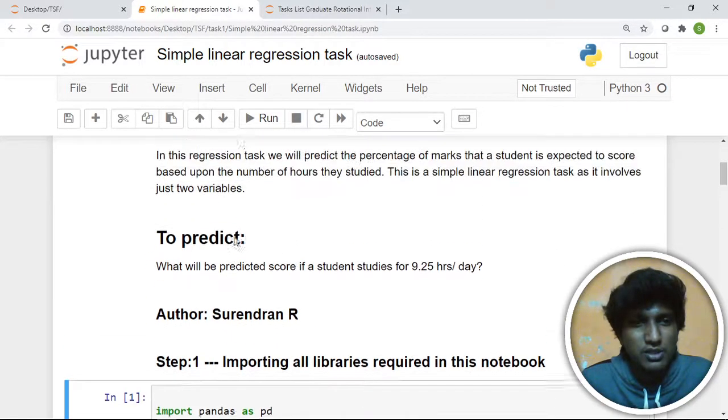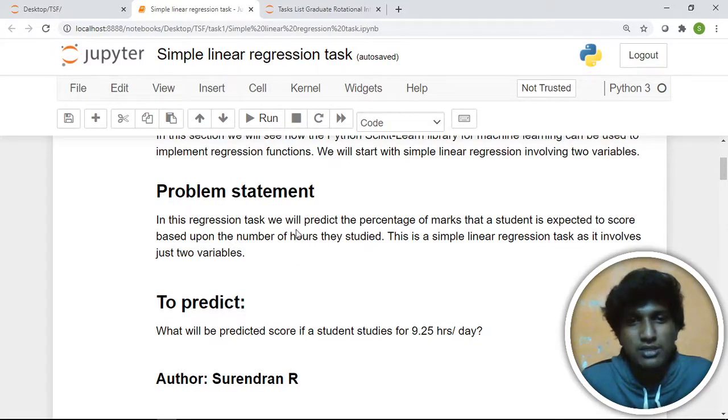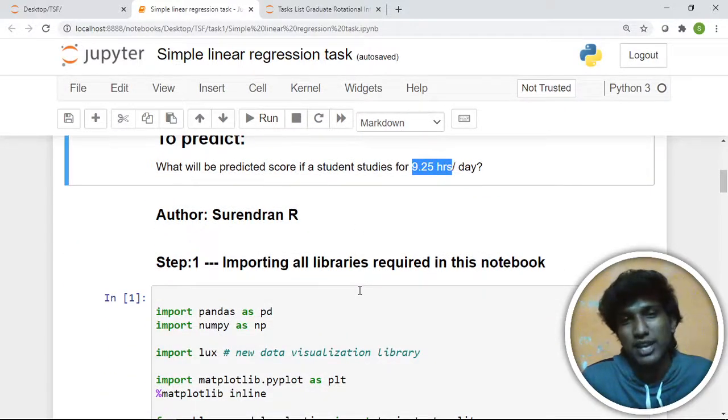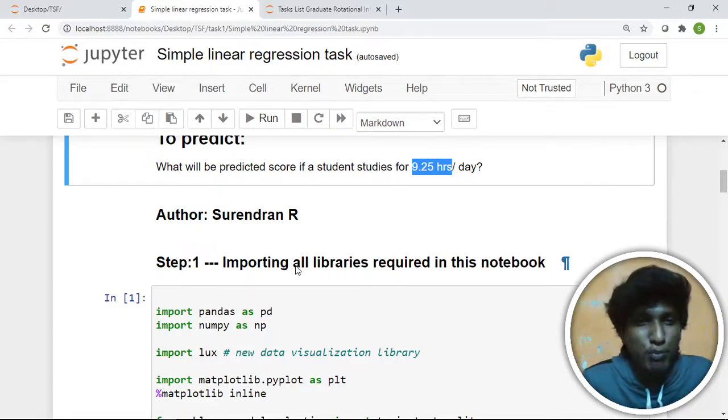Here the statement is: in this regression task, we will predict the percentage of marks that a student is expected to score based upon the number of hours they studied. This is a simple linear regression task as it involves just two variables. Our task is to predict the score of a student who studies for 9.25 hours. Let's do it step by step.